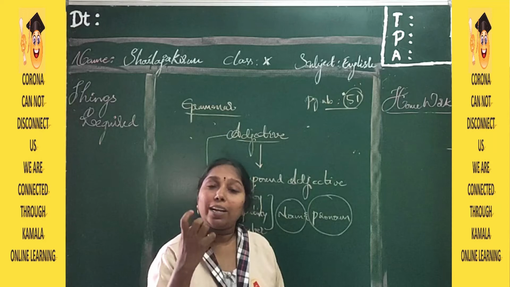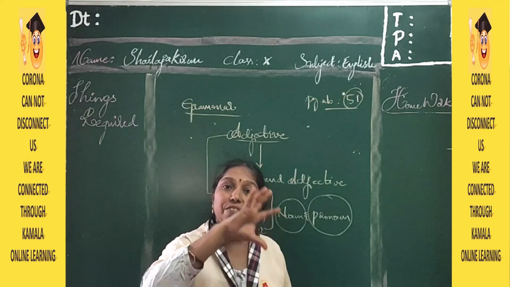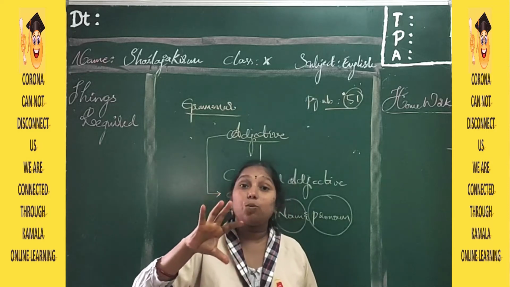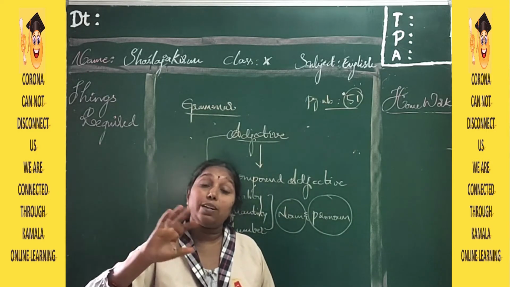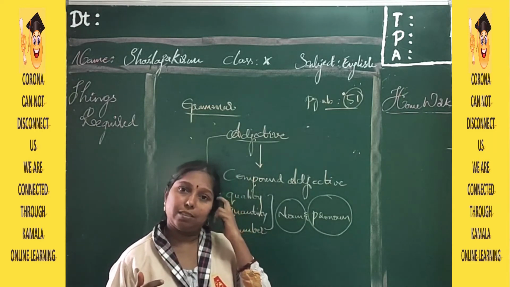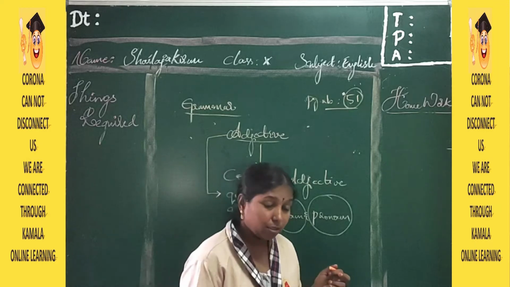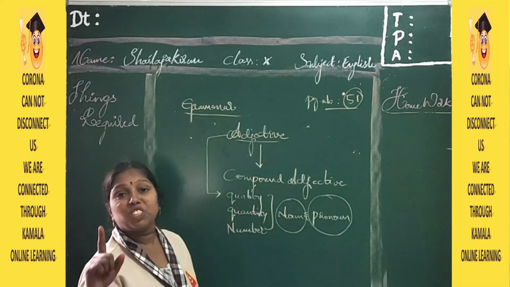What is the quality? What is its quantity? What is its number? Adjectives qualify and tell what a noun and pronoun is. Understood? Once again I am telling you, among the 8 parts of speech, adjective is one.